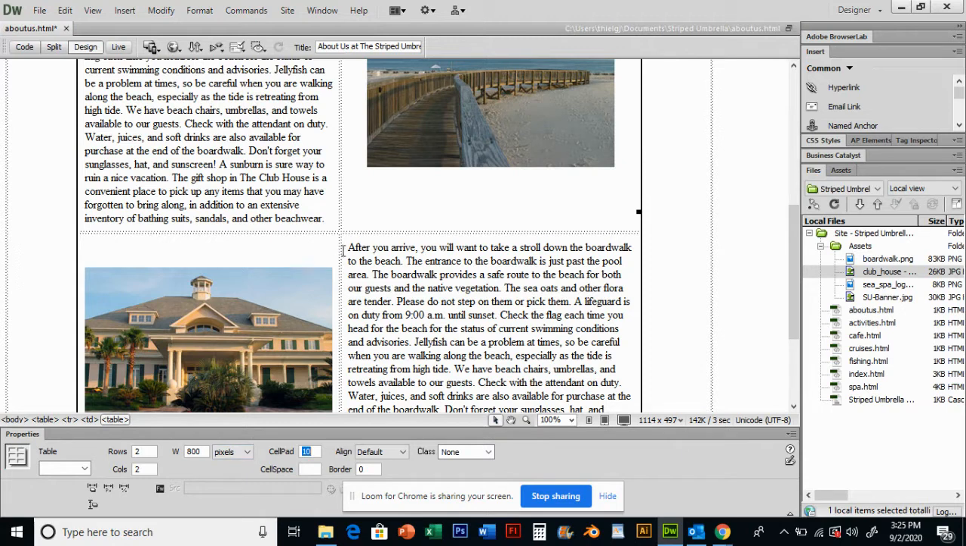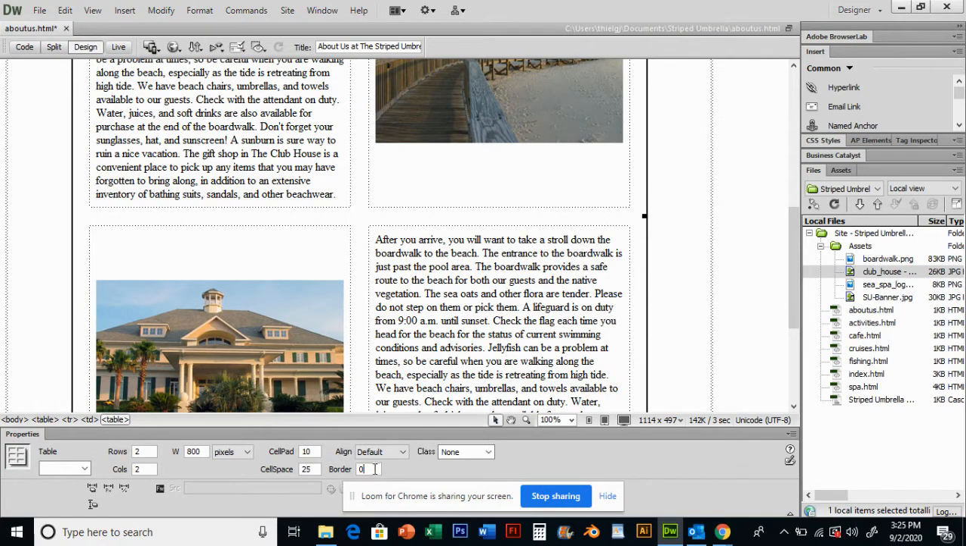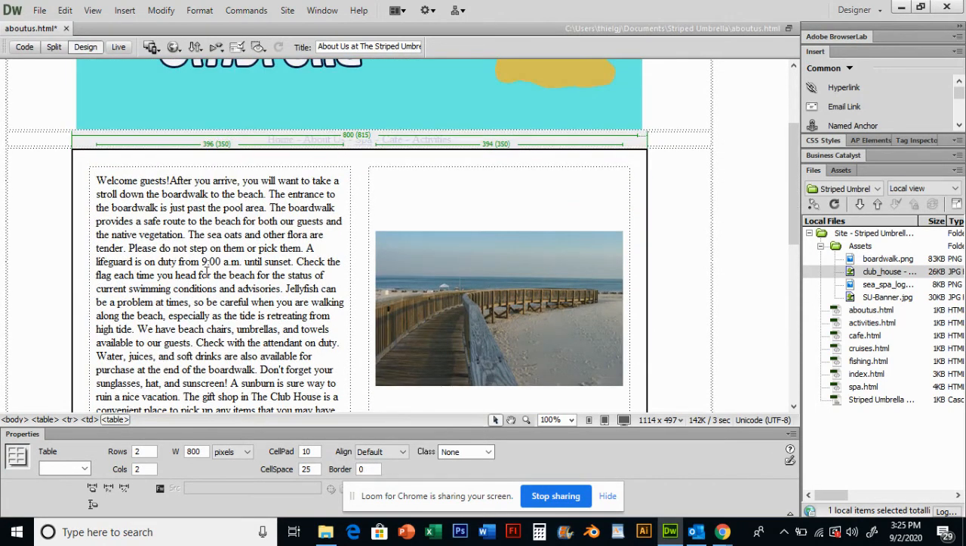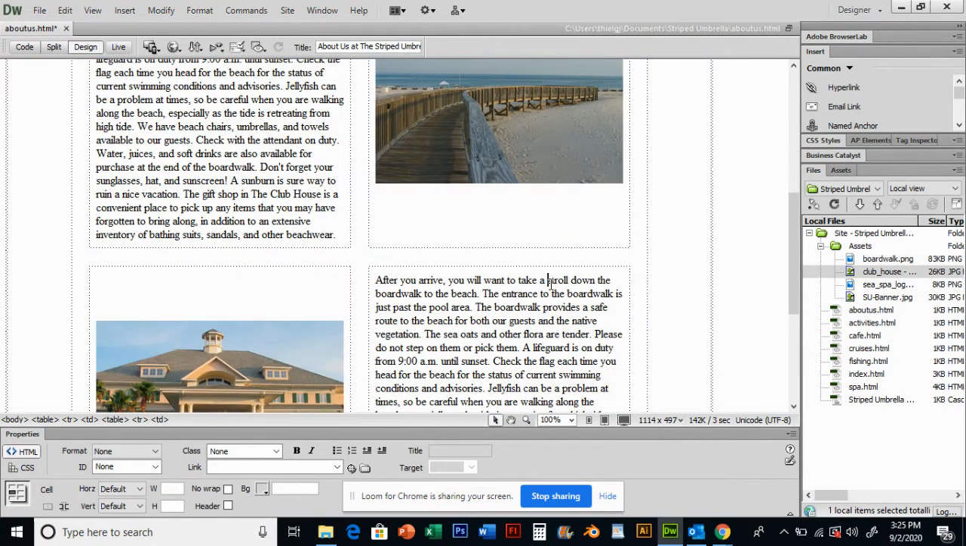Okay, you can see how it pushed it away, this pad around the inside of the cell. Cell space, let's say I type 25 in there and press enter. 25 pixels of cell space in between the cells. Okay, so that's another thing that you can use to manipulate some of your things. You see our border is 0. I like that because I want to be invisible. I don't want anyone to know that I have a table located in here.